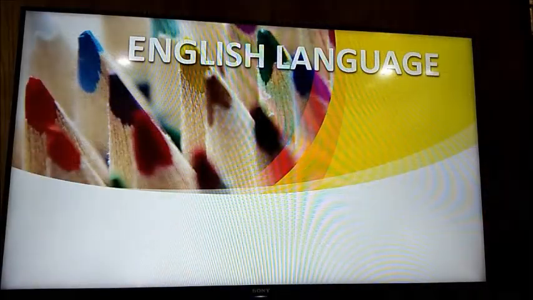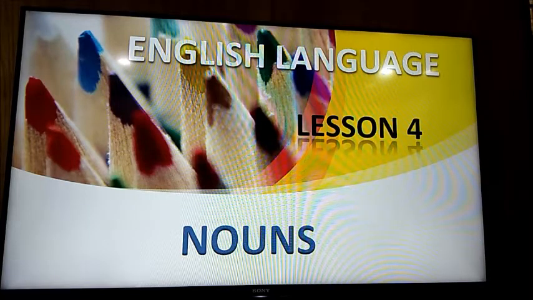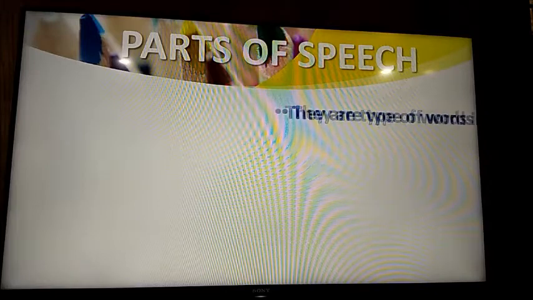Today we have English language class, and today we will be doing a very important point in English language. So, let's start. Today we will be doing English language lesson 4, that is nouns. Before starting with this topic, I want you to just have a look at the topic parts of speech. What are parts of speech?